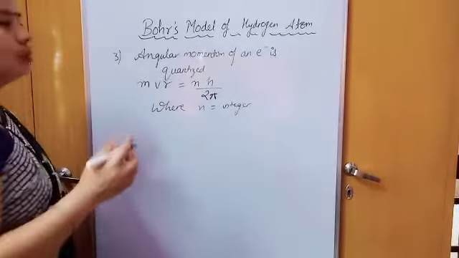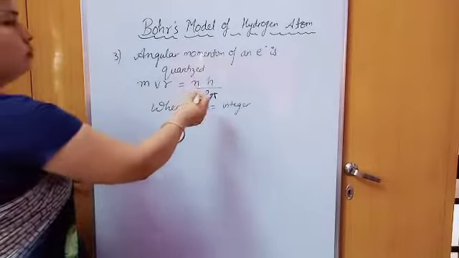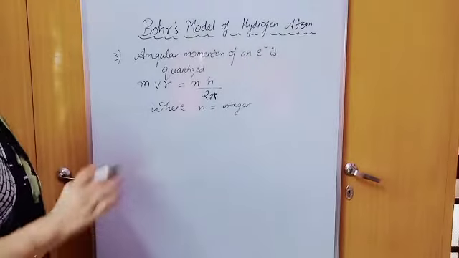It is a simple integer 1, 2, 3 and so on. So whenever angular momentum follows this, only those orbits are permitted, others are not permitted.